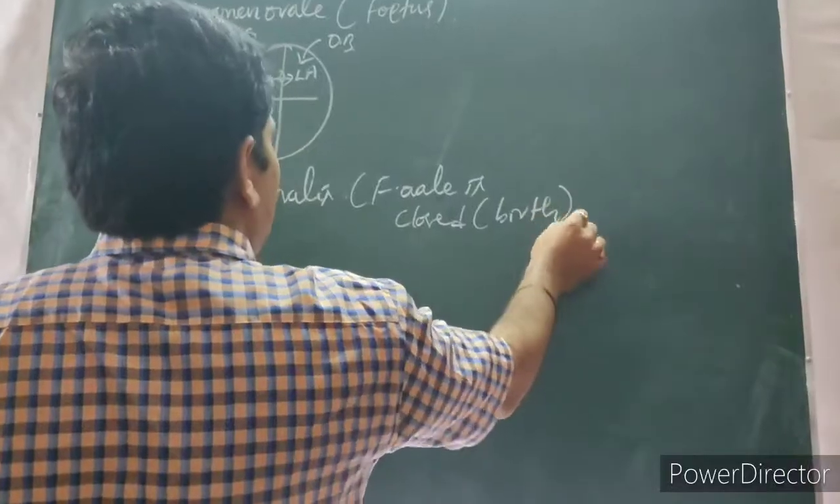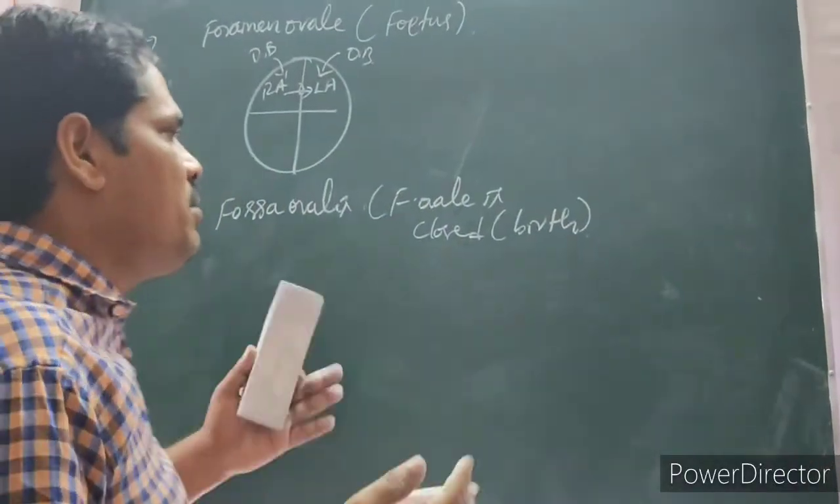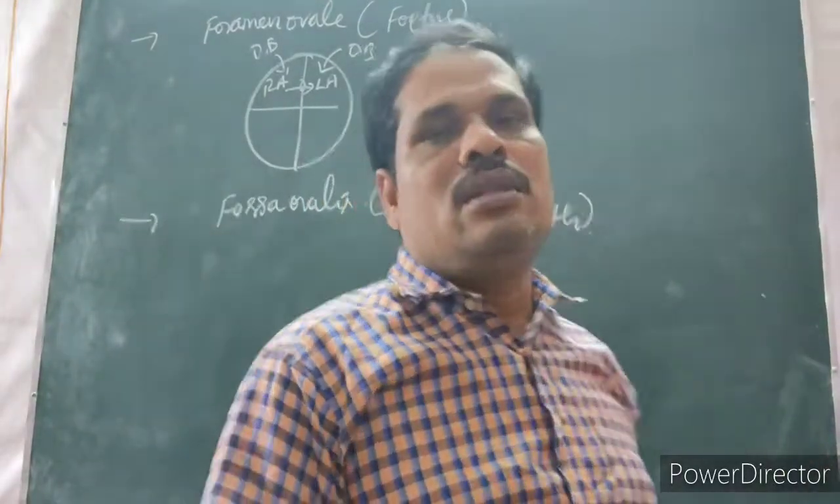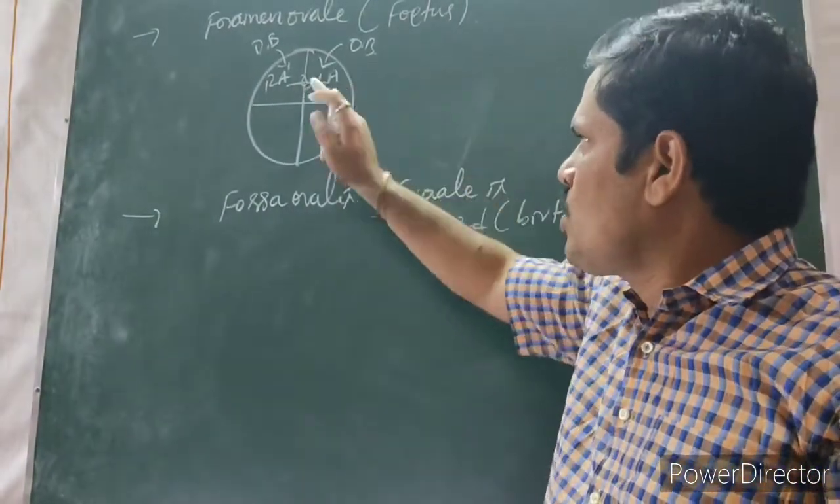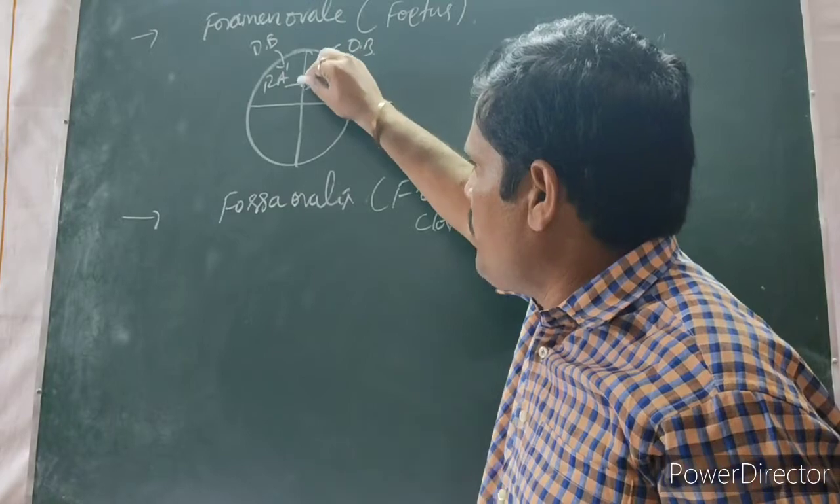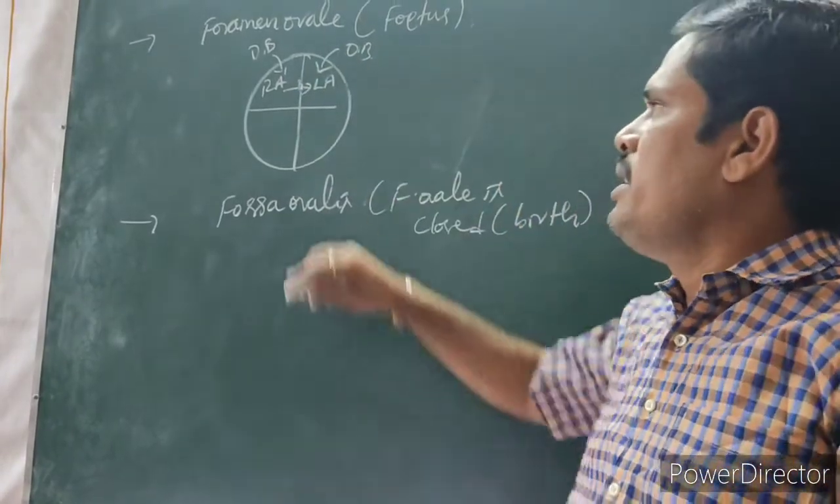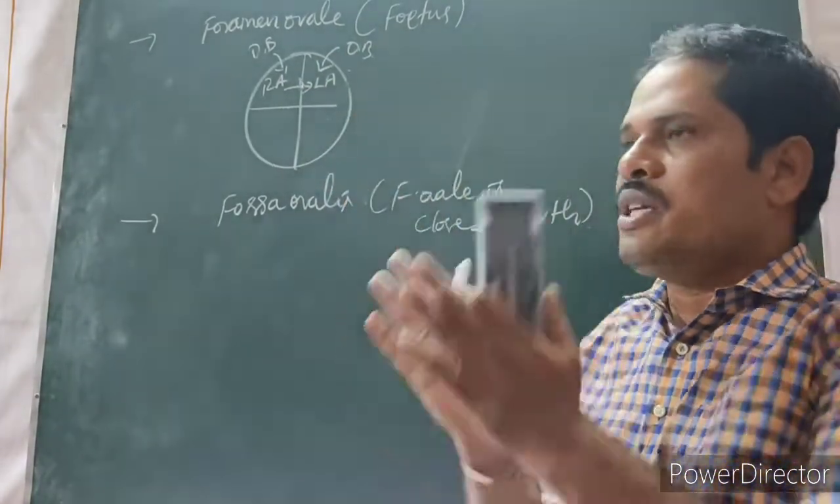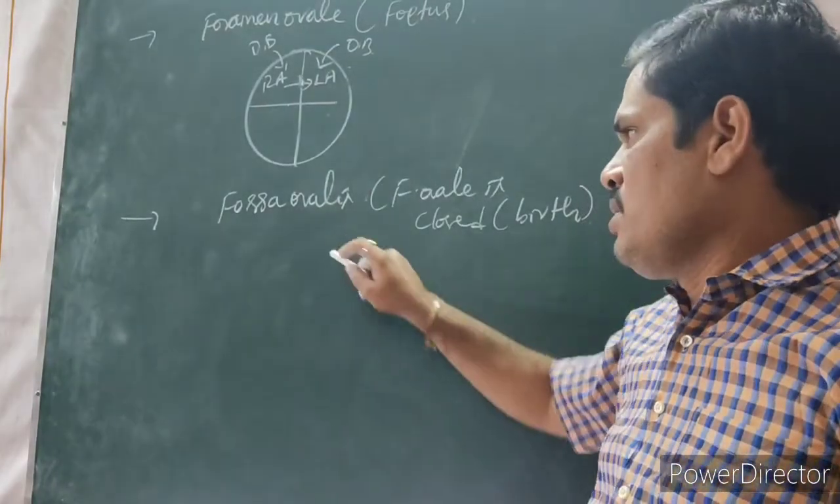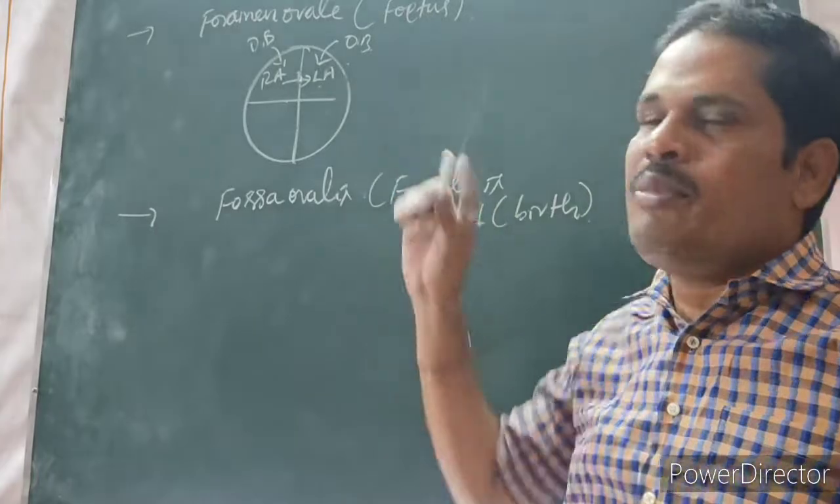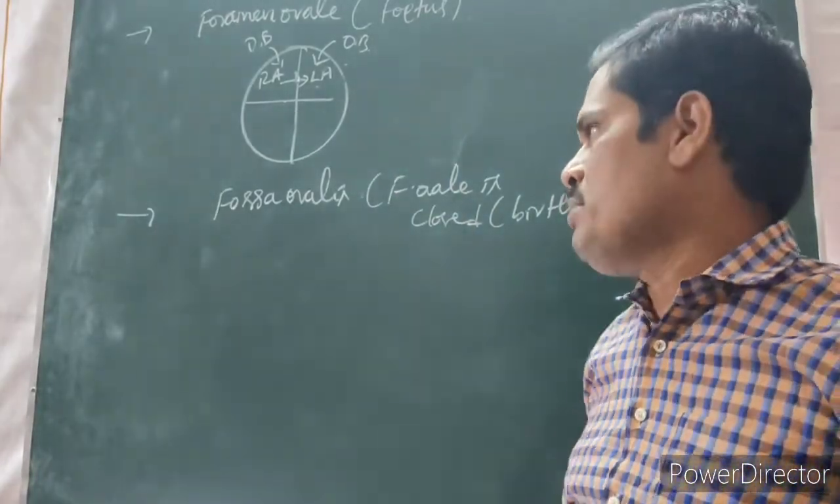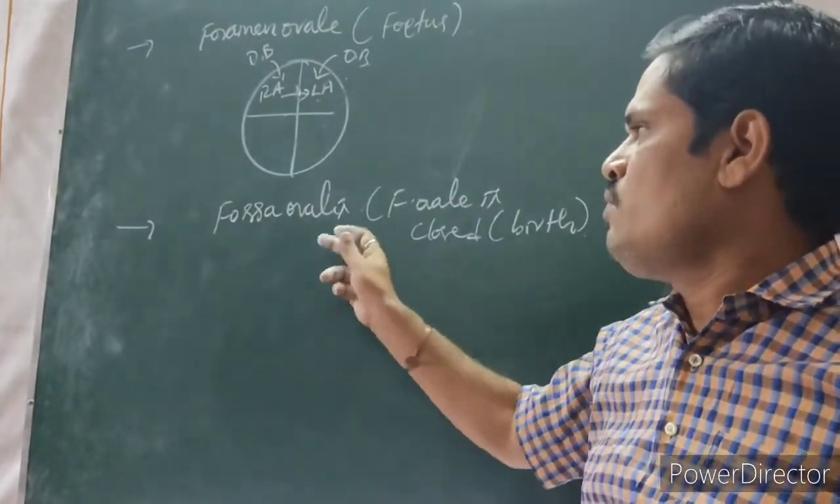When the baby is completely developed inside of the mother's womb, then the partition is done. At that time, it is going to be closed. This aperture is closed, so that deoxygenated blood and oxygenated blood are completely separated. Because of closing, a depression is observed. The depression only we are calling fossa ovalis.